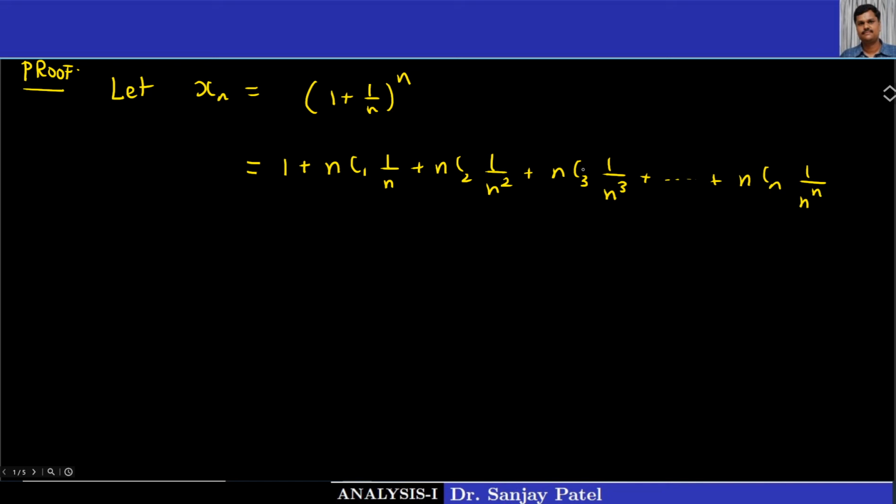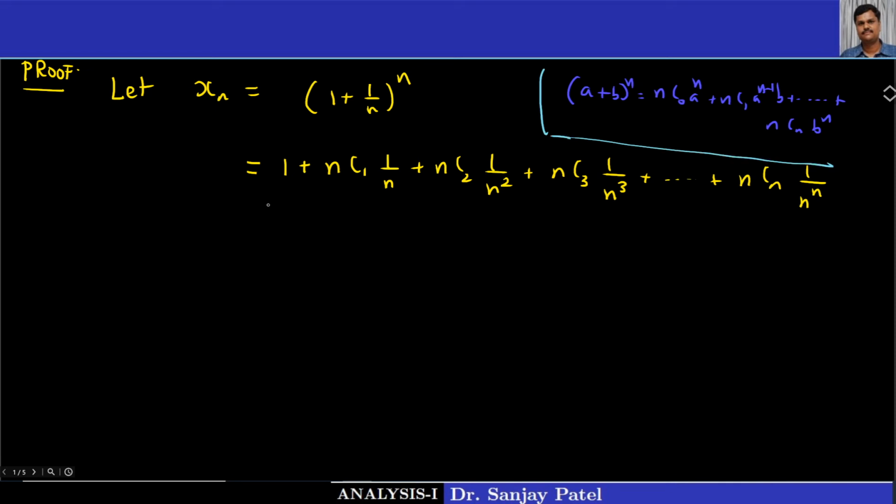You know how to expand a plus b raised to n. You know this result. It is nc0 a raised to n plus nc1 a raised to n minus 1 into b, plus and so on, plus ncn into b raised to n. Okay, so I am using this binomial expansion for this sequence.